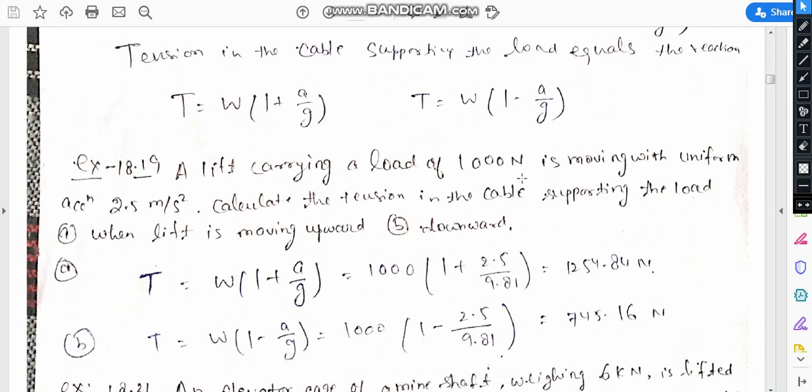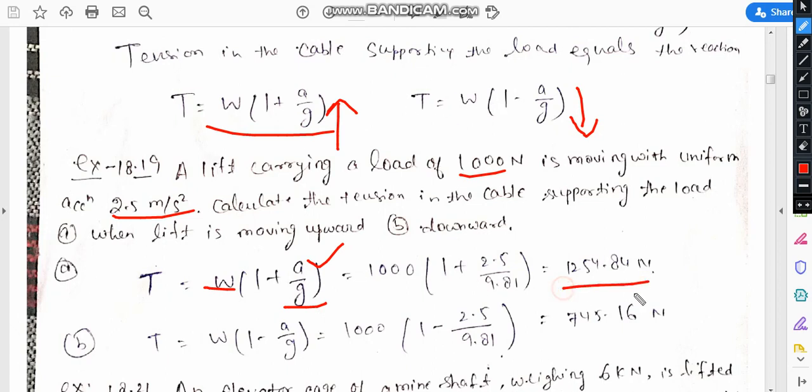So the basic problem is that a lift carrying a load of 1000 Newton is moving with uniform acceleration 2.5 meter per second square. Calculate the tension in the cable supporting the load when the lift is moving upward and when the lift is moving downward. So the load is 1000 Newton, which is inside the lift, a is 2.5 meter per second square and g is 9.81. By putting these values in these two expressions, one for upward and one for downward, we can obtain the tension in the cable.